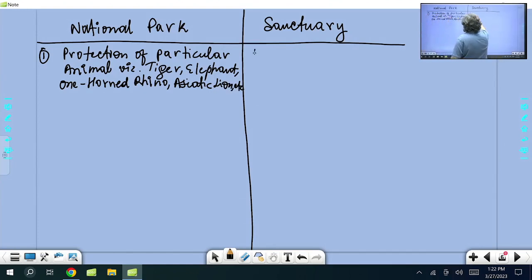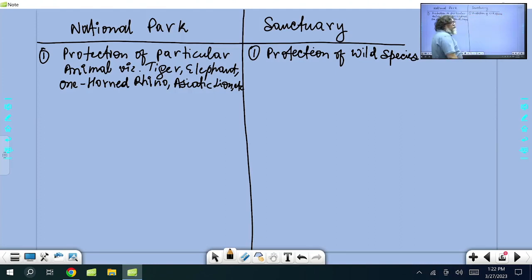Whereas a sanctuary is the protection of wild species, such as, for example, birds. Bird sanctuaries are there. We declare a bird sanctuary.